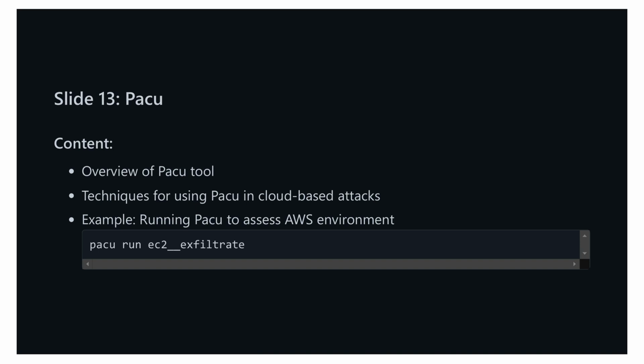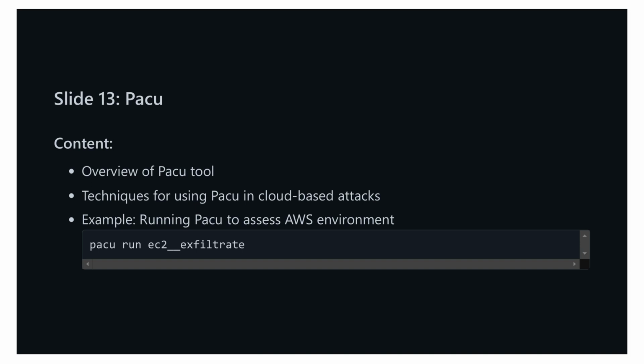exfiltration, or service discovery. For a practical example, let's consider running PACU to assess an AWS environment. Here, we'll demonstrate how to execute the PACU run EC2 exfiltrate command. This specific command module is designed to exfiltrate data from EC2 instances, showcasing how PACU can be effectively used to evaluate the security posture of EC2 components in your AWS setup.